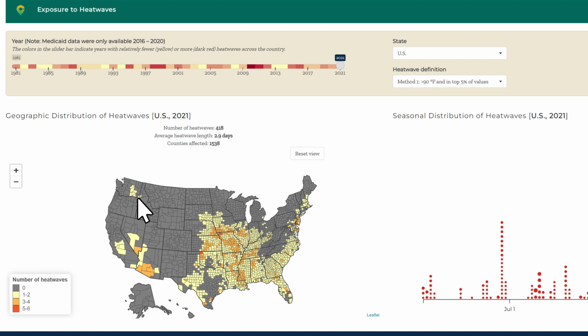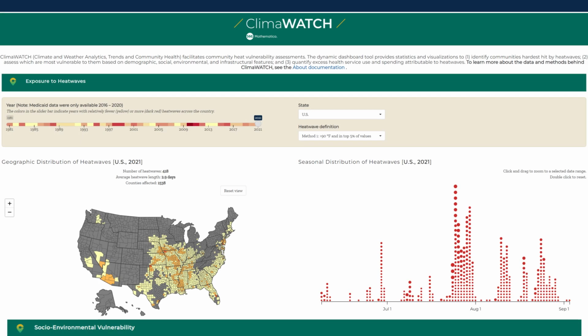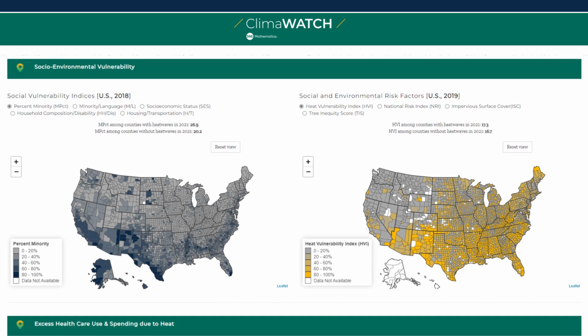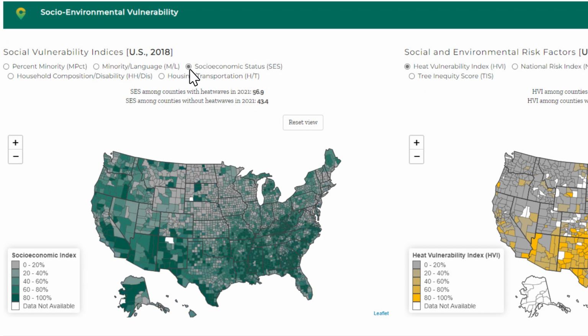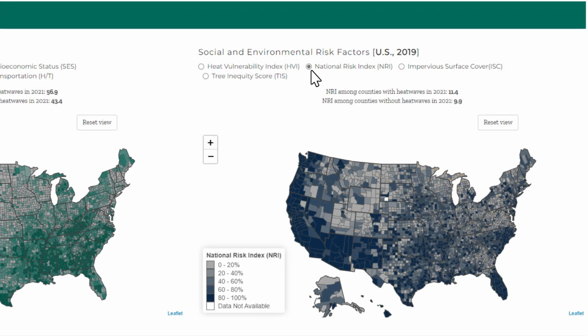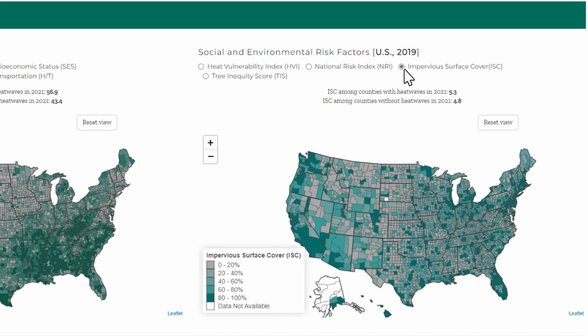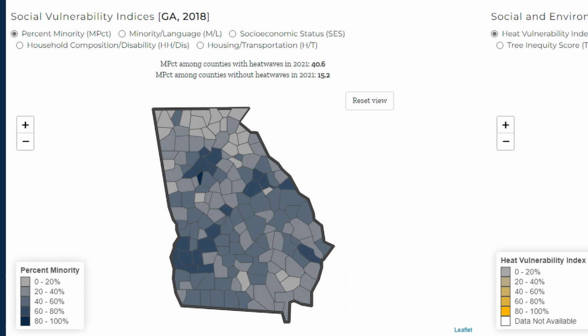unprecedented fatalities. Bringing focus to the unequal impacts of climate change, ClimaWATCH also shows how counties with and without heat waves differ in their vulnerability based on demographic, social, environmental, and infrastructural risk factors. For example, in Georgia, counties with heat waves in 2021 had almost triple the minority population of those without heat waves at 41% versus 15%.